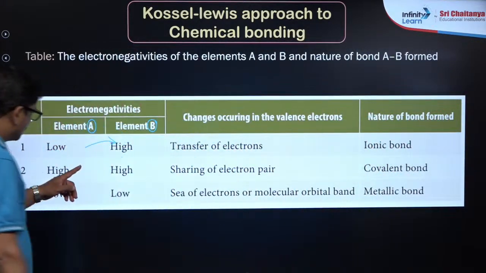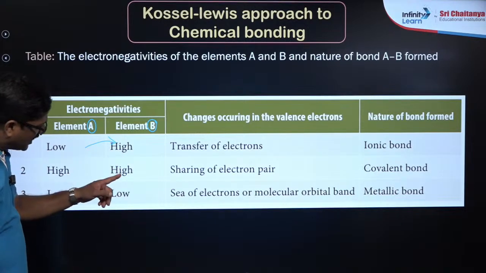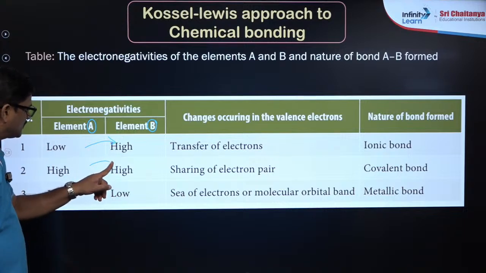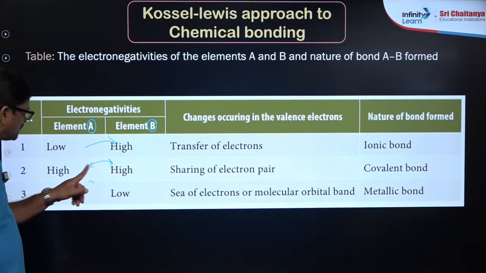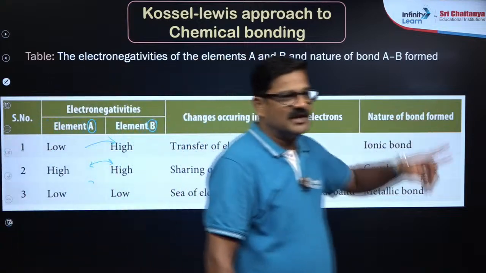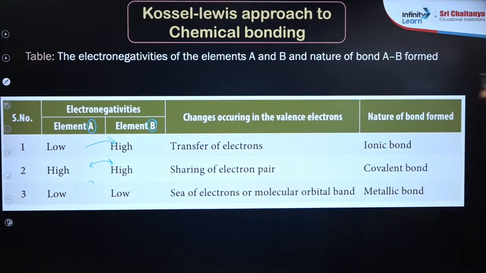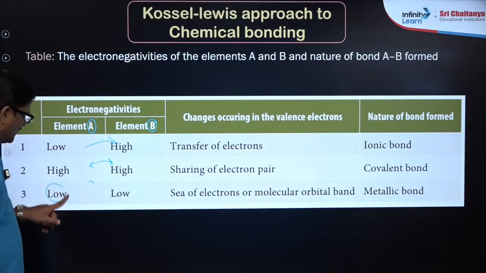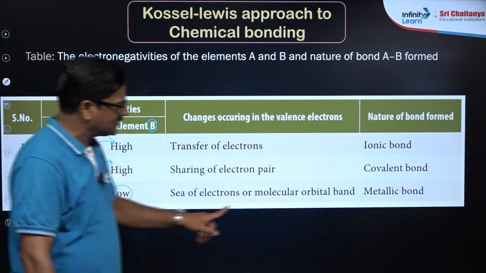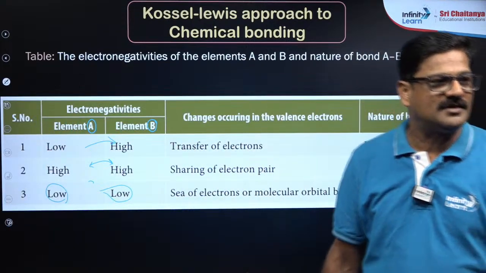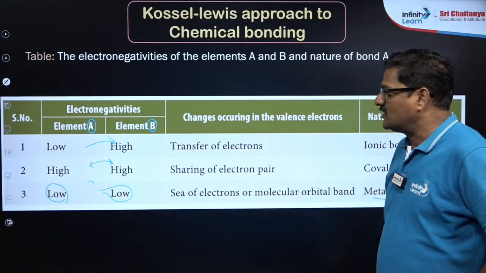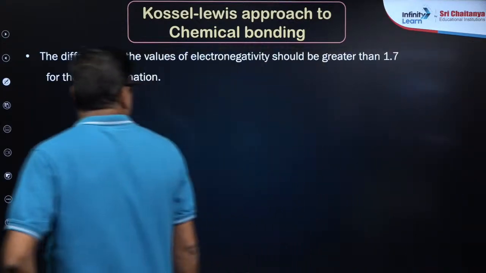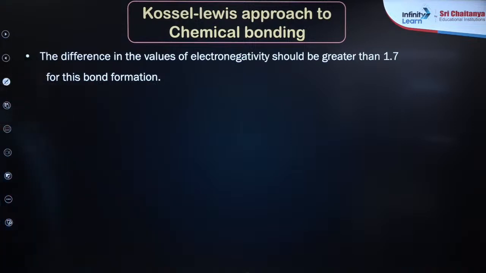And if it has high electronegativity and the other is also having high electronegativity, so it can't give or take, so there is going to be a mutual sharing of electrons, so that they are going to form a covalent bond. And if both are low, it could be a metal and a metal, so that it is going to form a metallic bond, and we will discuss the metallic bond at the end. And the difference in the values of electronegativity should be greater than 1.7 for this bond formation.